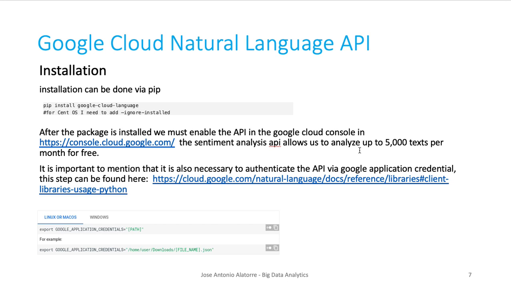So we have 5,000 requests for this example that we can use for free, and then see if it makes sense to actually keep using this analysis. Also, the way that Google APIs authenticate, for the ones that are familiar with this, you need to download a file and update the credentials in the path. The full description of how to do this can be found in this link.